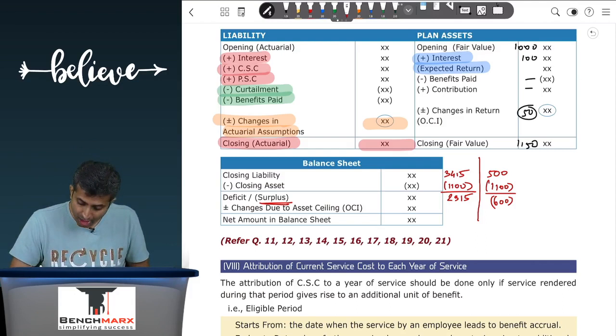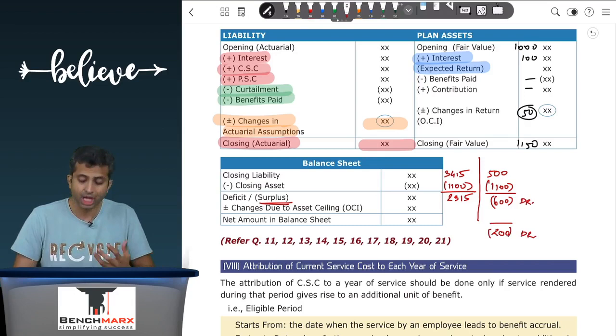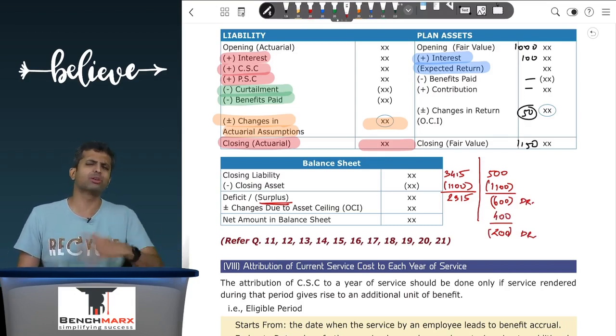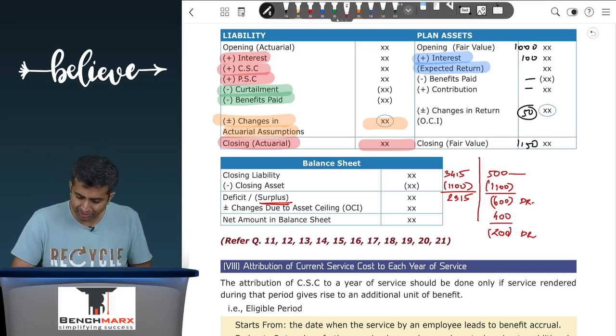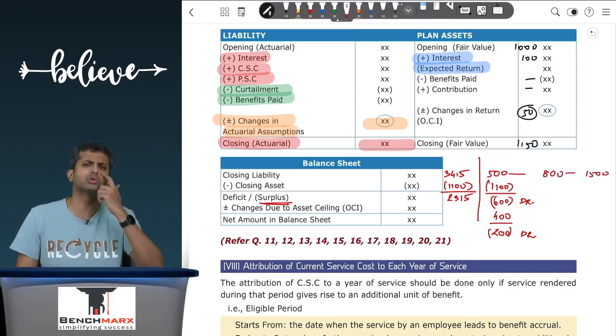So over here, the net amount that can appear in the balance sheet is at best 200 rupees. So this is net debit, because assets are greater. This is also net debit. Assets are greater, and hence you have to pass an entry for 400. So is that a loss for you because you can never withdraw it? Well, on paper it might appear so. However, in practice, no, because in the next year, when the liability goes up from 500 to let us say 800, then from 800 to let us say 1500, what you will do is you will reduce your contributions.